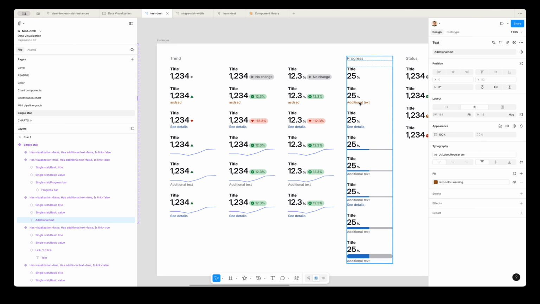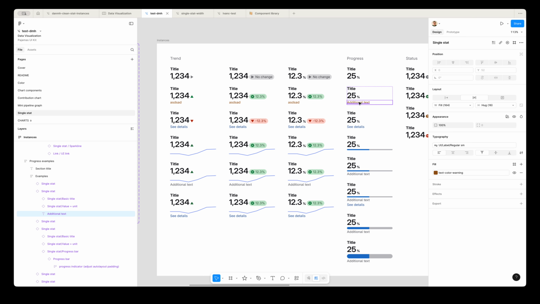So what's happened is Figma thinks this text here is an override rather than just letting it pass through. So you can reset specific changes, reset text, and reset text style, and now you can see it's inherited it.